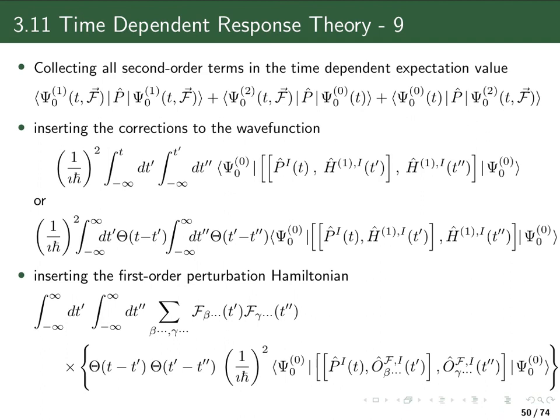And then again, we can insert our first order correction to the Hamiltonian, meaning write it up as the product of a perturbation operator which only depends on position, canonical momentum, spin of the electrons, and the fields.